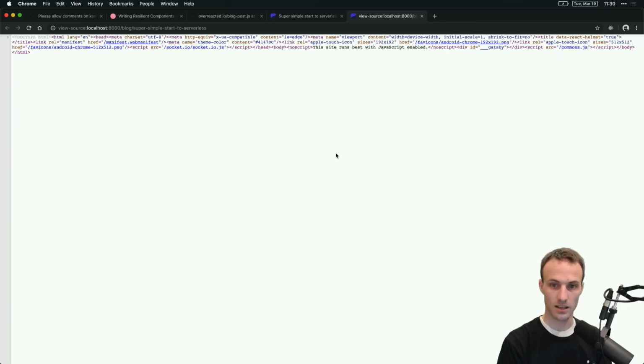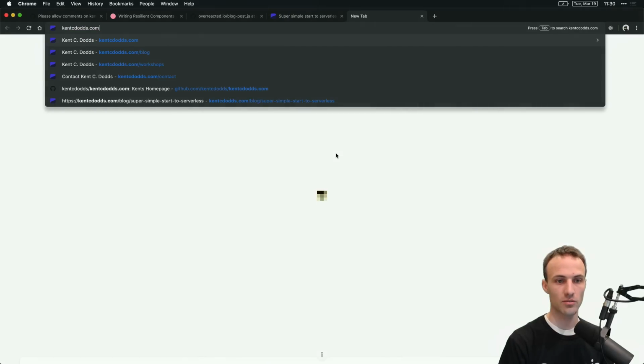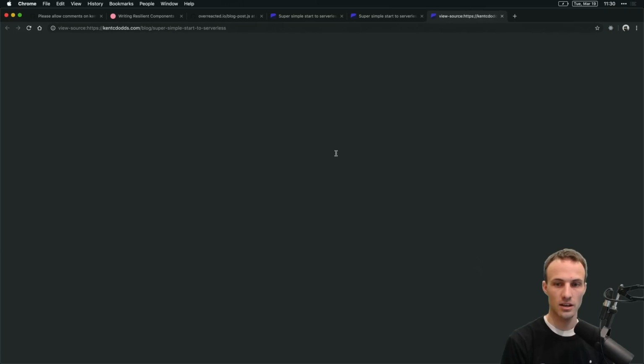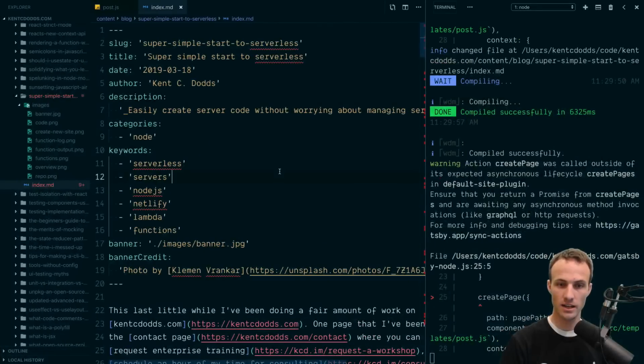But if we look at the metadata, oh, come on now. Well, we can't do it here, but if we go to super simple, start serverless, and we go here, then we can go to easily, no, there we go, easily create, boom, boom, boom. So the description has that content with the underscore there. So I want to markdownize that description for the metadata content.